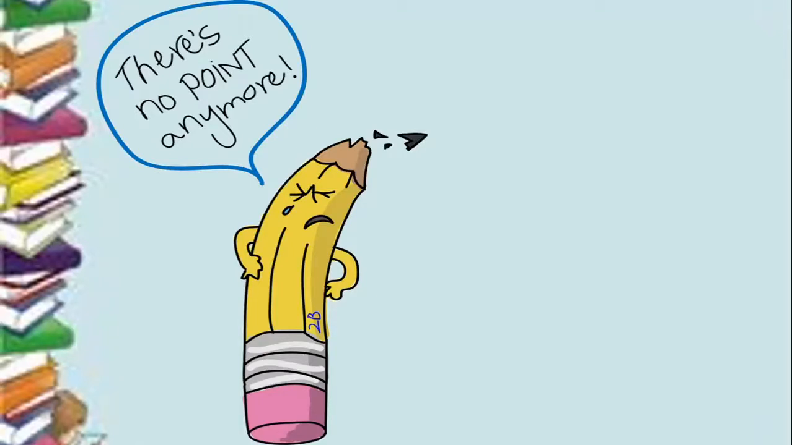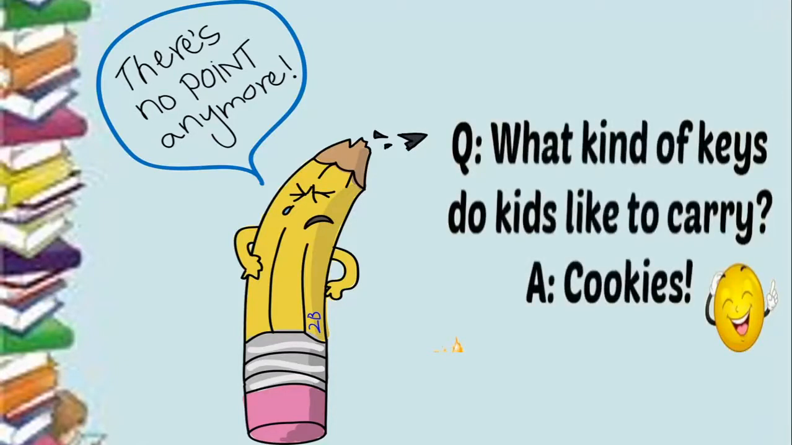And one last example. What kind of keys do kids like to carry? So kids, small children, what kind of keys do they like? So they like cookies. Okay, so this is what is meant by pun. When you play with words and you create humor, you create wit, that is called a pun.